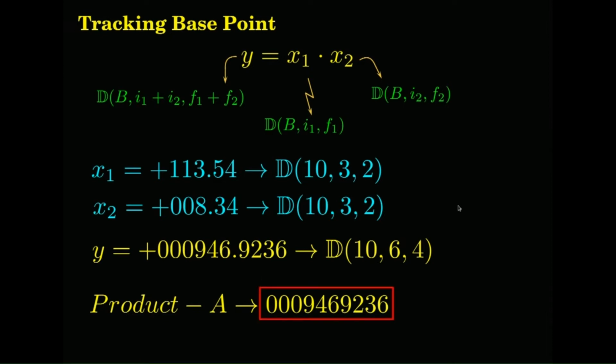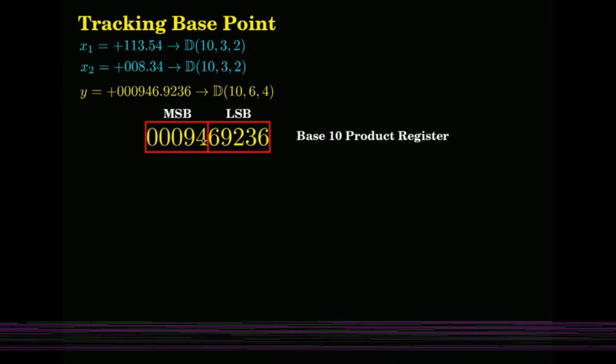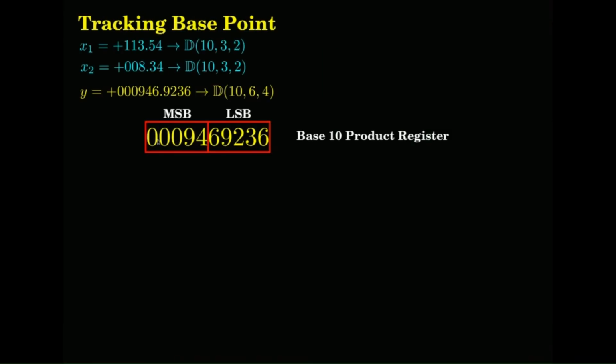So, let us say the same problem. We have this result which is in the accumulator. Now, of course, everything there will be in binary. Assume that this is a base 10 product register where each of the digits can go 0 to 9, but the concept is the same. In the case of the microcontroller, each of the digits will go from 0 to 1.